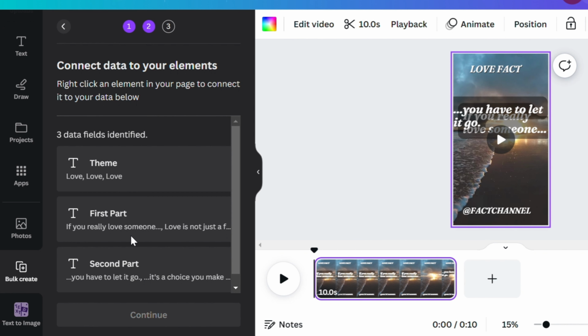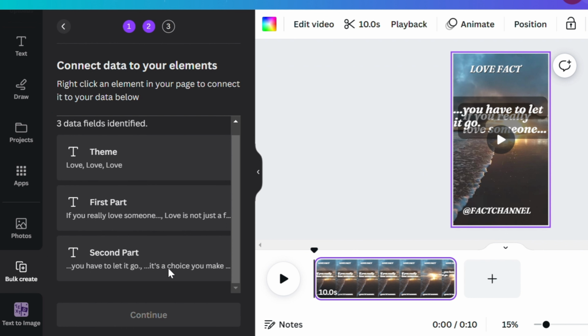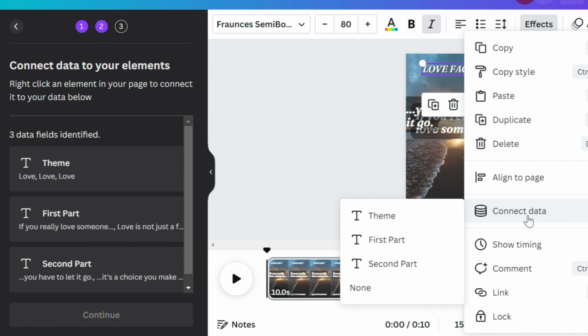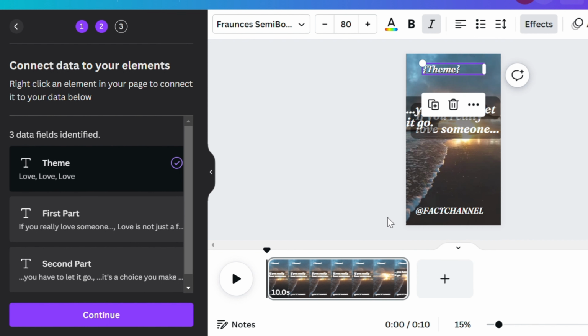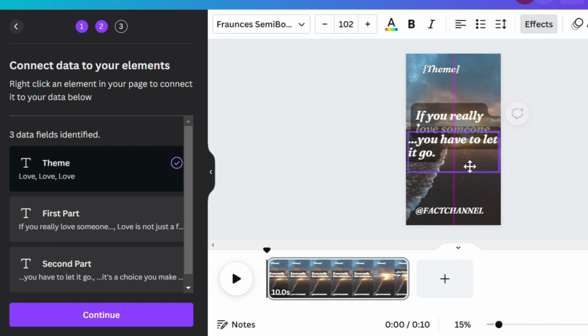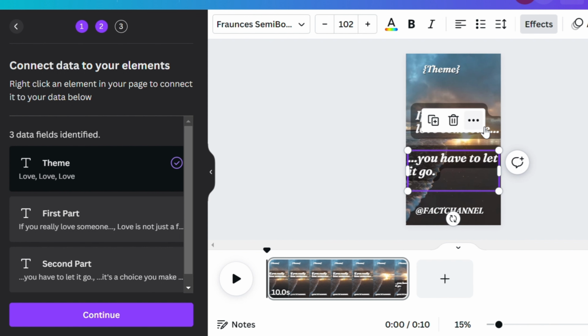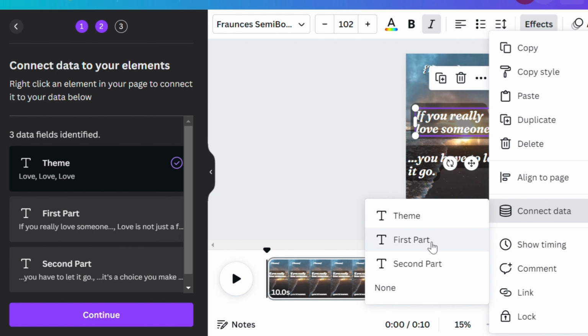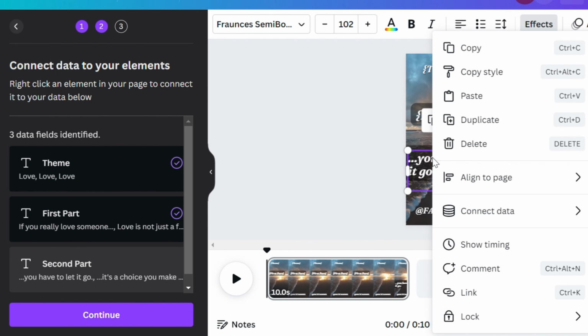Next, we want to connect the different pieces of text to the correct parts of the video. Right-click on the text and go to Connect Data. Select the right piece of data you want to be shown in a text. This part is going to be the theme, so we select a theme. To get to the first half of the quote, we have to drag the second part down. For the first half of the quote, we select the first part. For the second half, we select the second part.